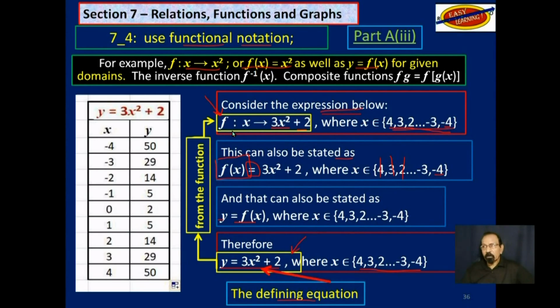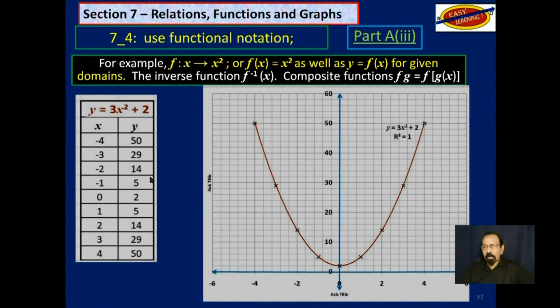If you work that out with the various x values, for example, f at 1, when x is 1, you will get 5, and so on. So these would be the domain elements. These would be the range elements. Let's plot a graph with that. Y is equal to 3x squared plus 2.